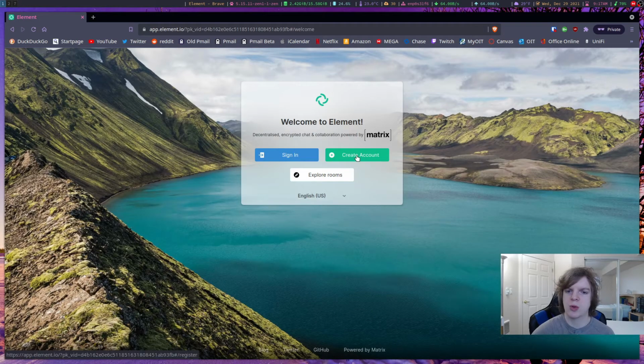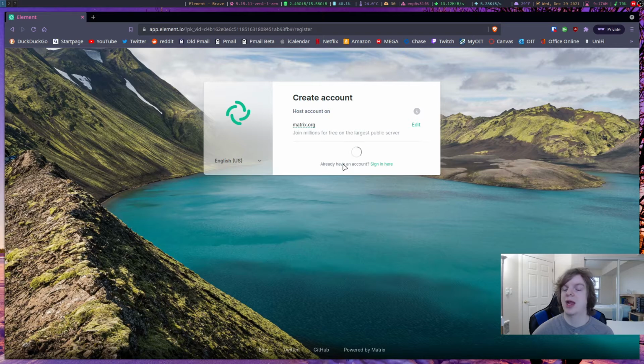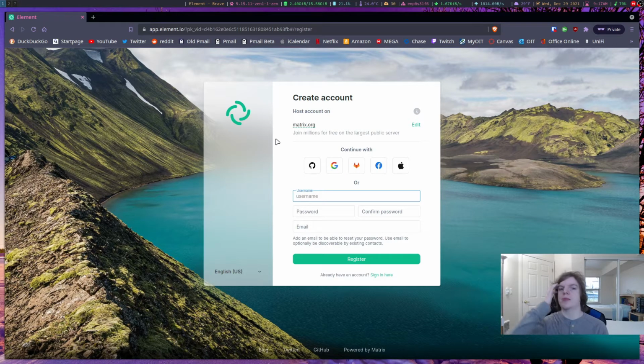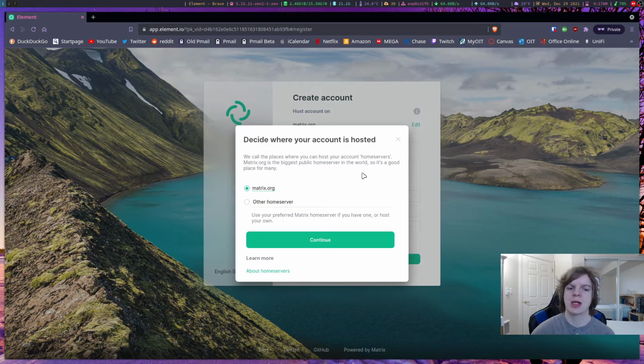So to get started, we're going to go ahead and create an account. Now, the first thing you're going to see is matrix.org. This basically means where your Element client is going to be hosted. By default, it's matrix.org, but if you want, you can use your own server. So if you have one that you've created on a Raspberry Pi or some other sort of virtual machine, you can connect to that instead for even more privacy.